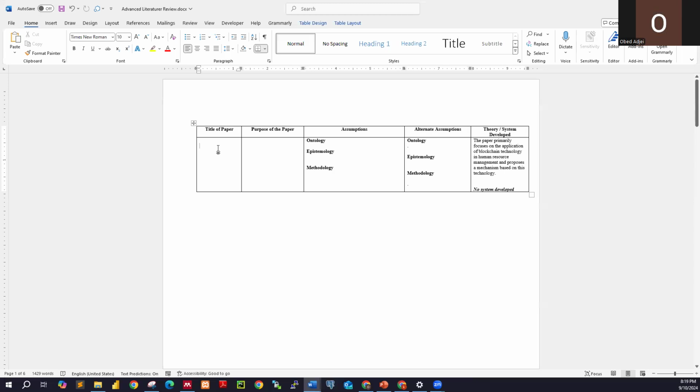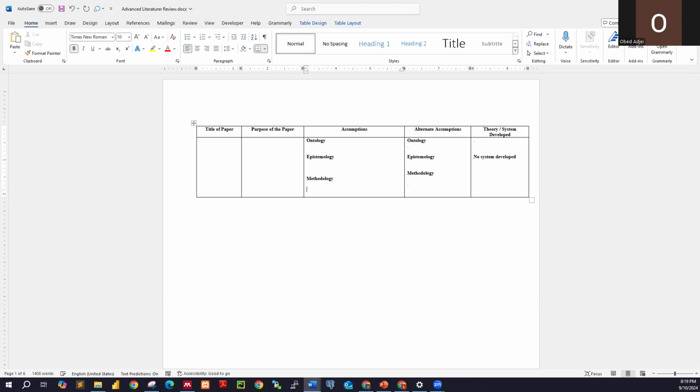Yeah, so let's say you have this table. Let me just erase this. So let's say you have this table where you can put the title of the paper over here. Then you can still use the AI tool to generate the purpose of the paper. Then we have the philosophical assumptions over here: the ontology, epistemology, methodology. Whatever information you put down there, you put the information over here. This will help you in your review and identification of gaps.